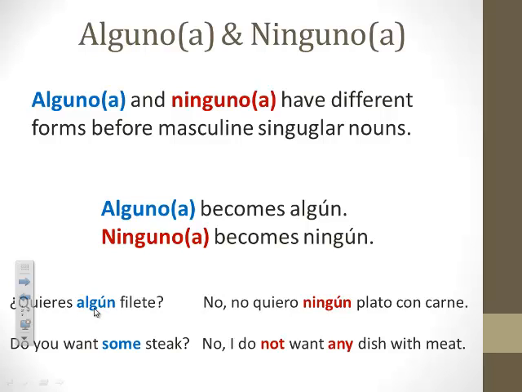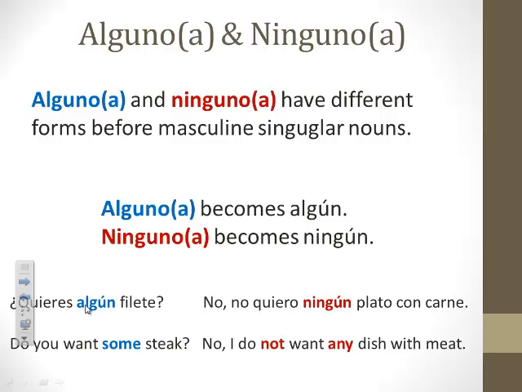¿Quieres algún filete? Do you want some steak? No, no quiero ningún plato con carne. No, I don't want any dish with meat. Okay? Filete and plato are both masculine singular nouns. Thus, alguno and ninguno drop their O.